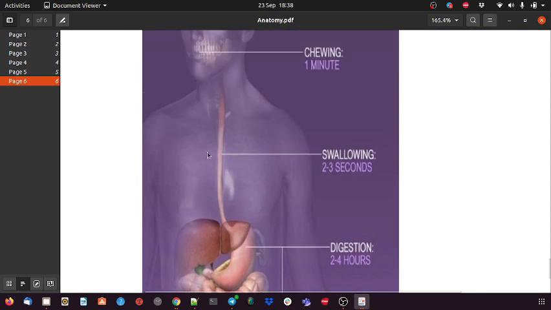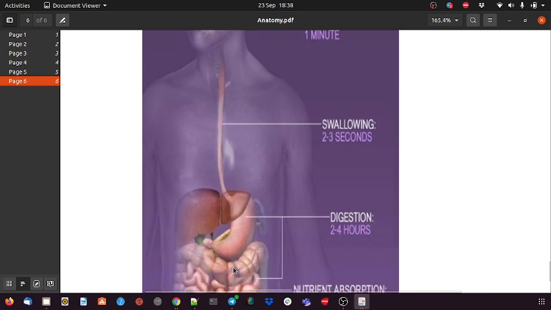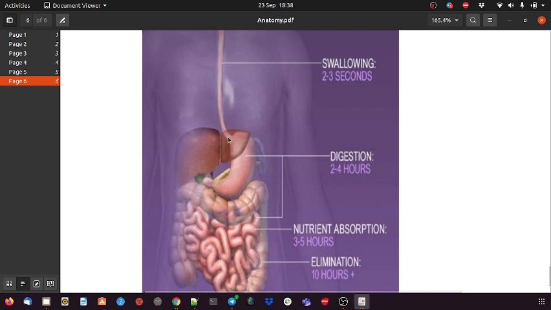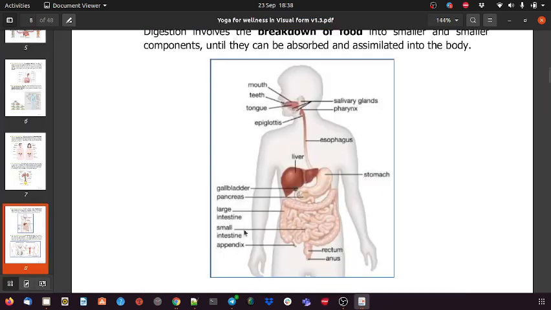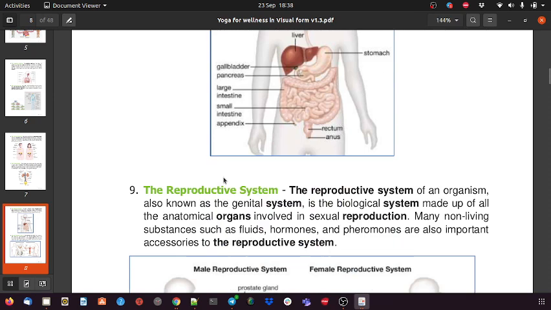Before the stomach, there is a chance of food coming out from the mouth, but once the food reaches the stomach, there is a valve or a layer, an organ which blocks the reverse process. There are multiple positions in our digestive system where such a valve or lock is present, so the food should not flow in the reverse direction. So this is about the digestive system.